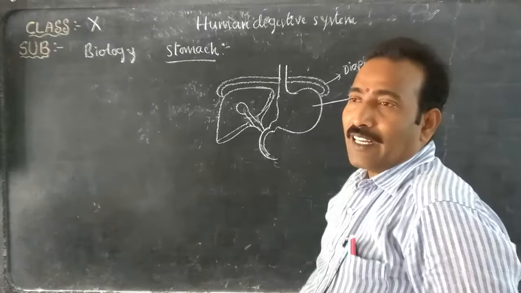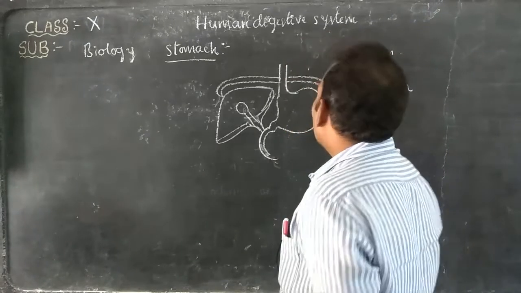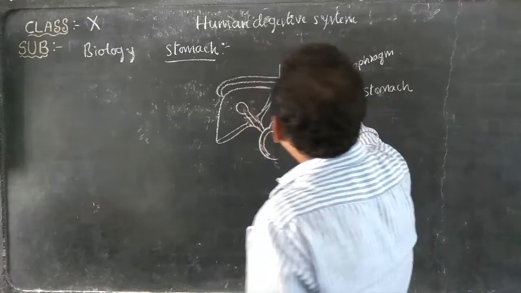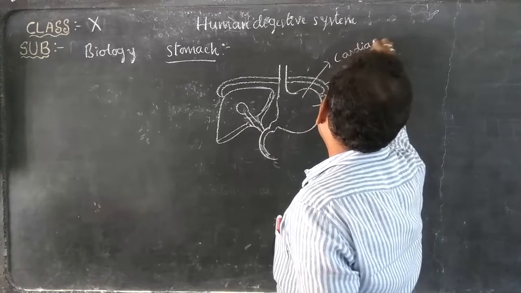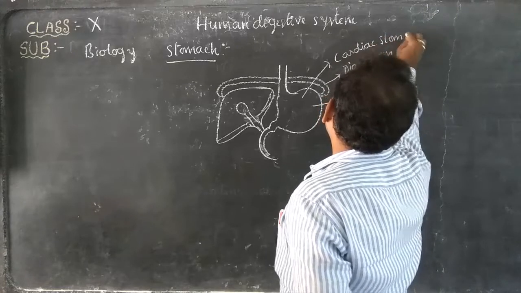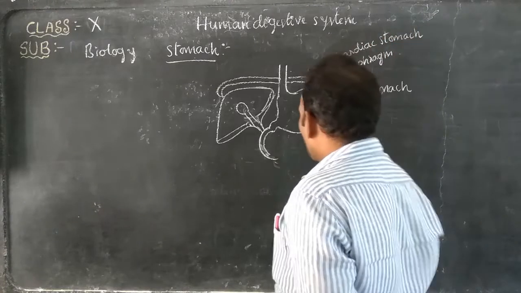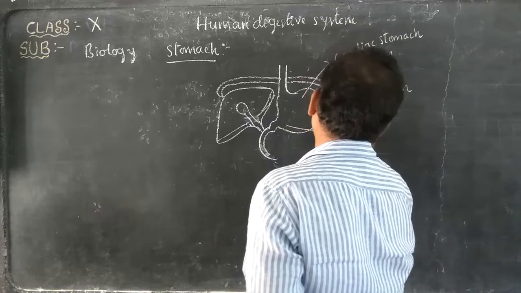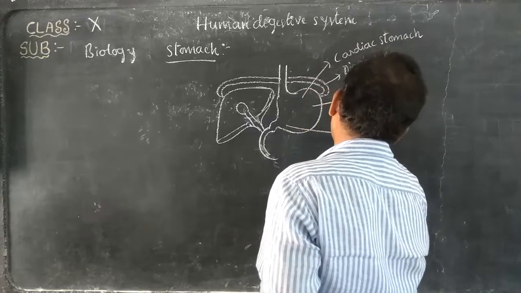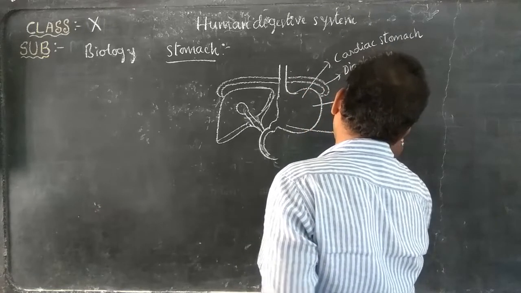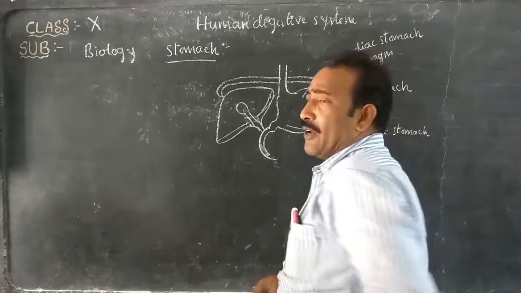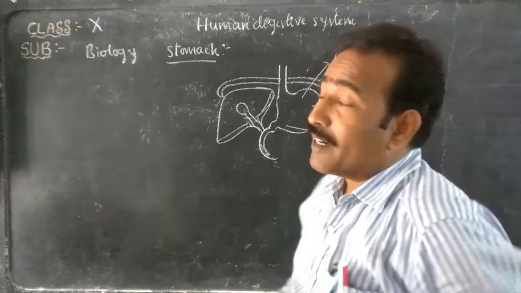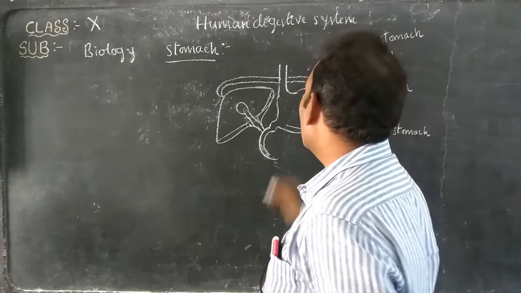This stomach has two parts. The upper part is called the cardiac stomach, and the lower part of the stomach is called the pyloric stomach.